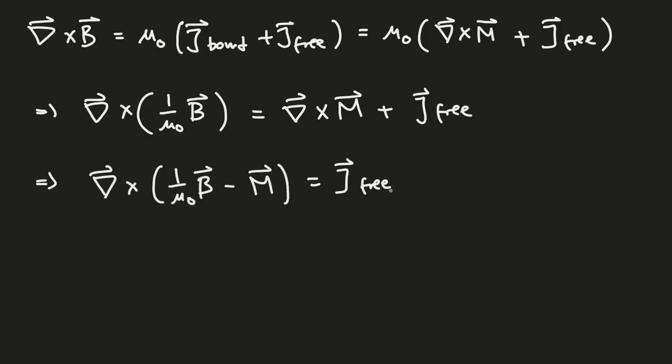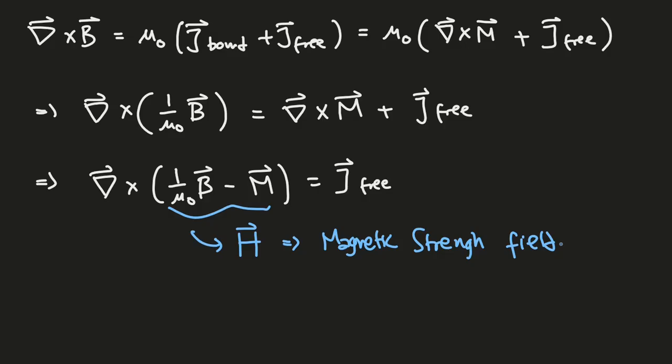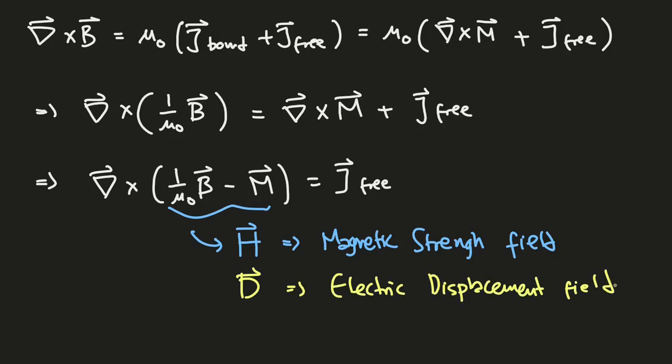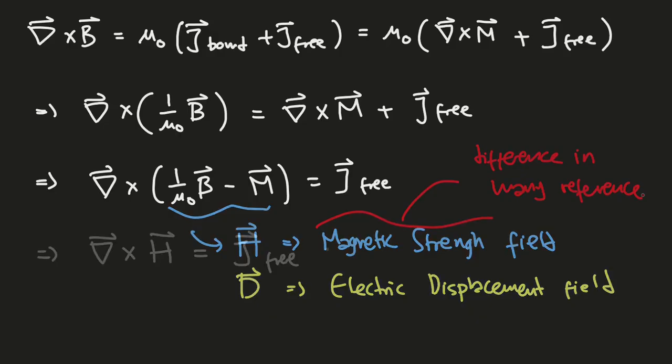And notice that inside the curl here we can define this vector combination as H capital vector, known as the magnetic strength field, analogous to the electric displacement field, where magnetic strength has differences in many references. So in some references B is the induced magnetic field and the H vector is the magnetic field. Here I denote the H vector as magnetic strength, so the magnetic field is as usual B. That again we can denote as this.